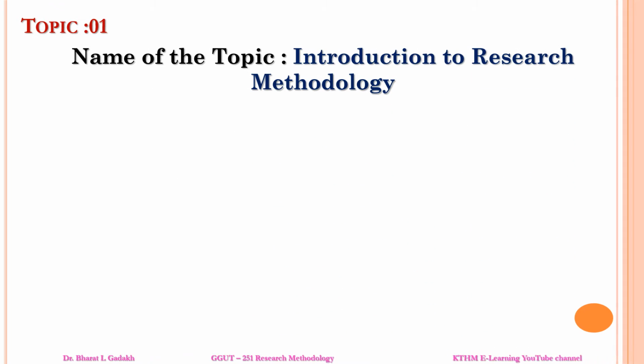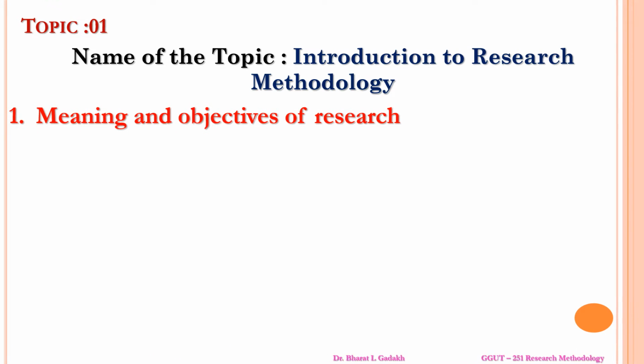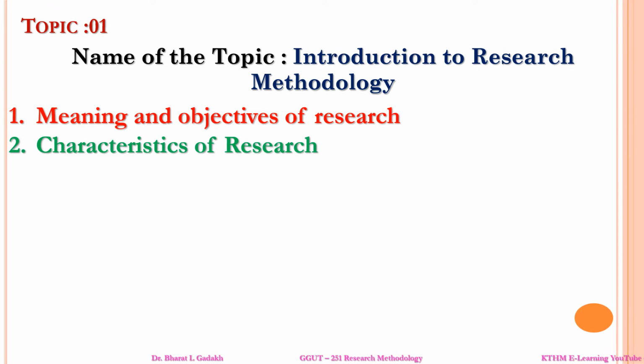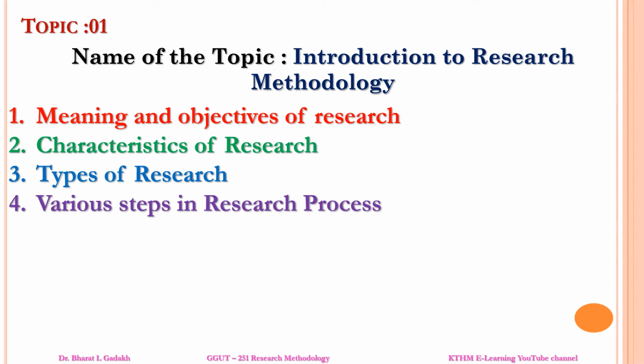Now today we will discuss the topics one by one. Topic number one is introduction to research methodology. This topic mainly has five points: meaning and objective of research, characteristics of research, types of research, various steps in the research process, and research methods versus research methodology. What is the meaning of research?